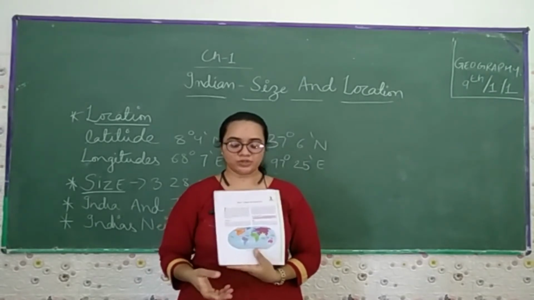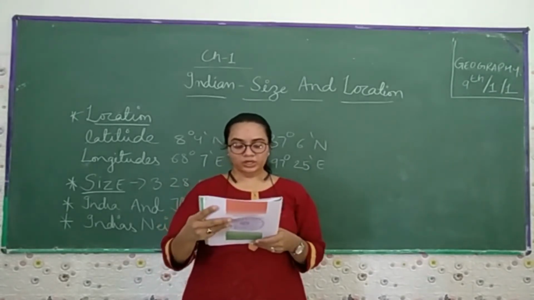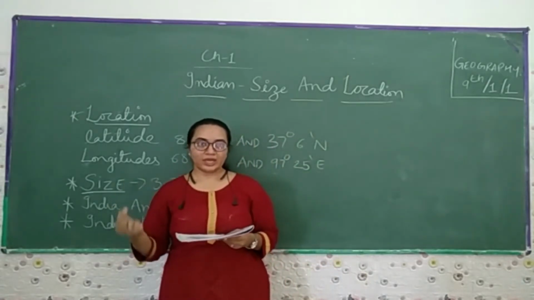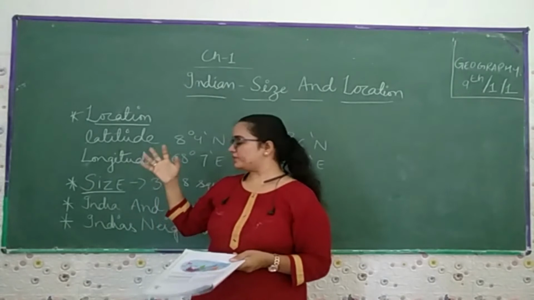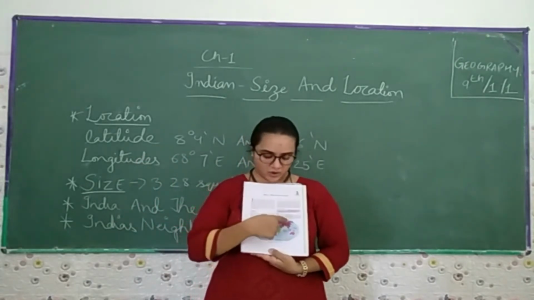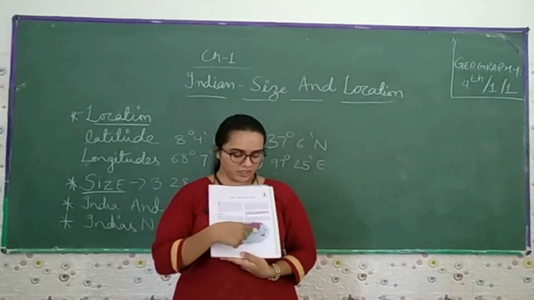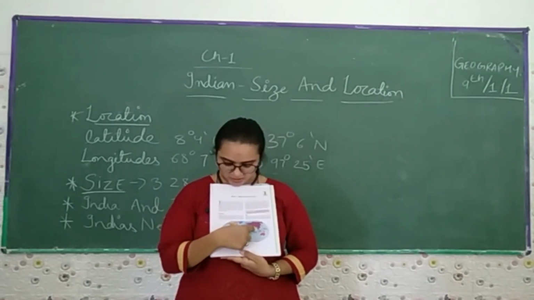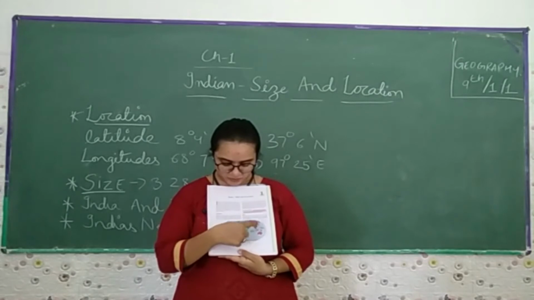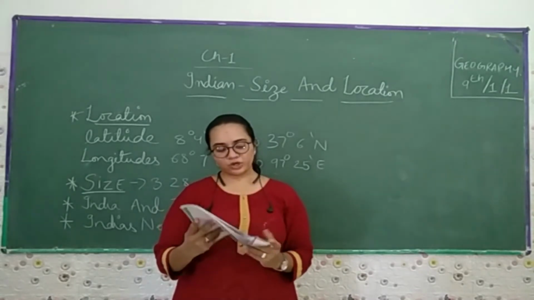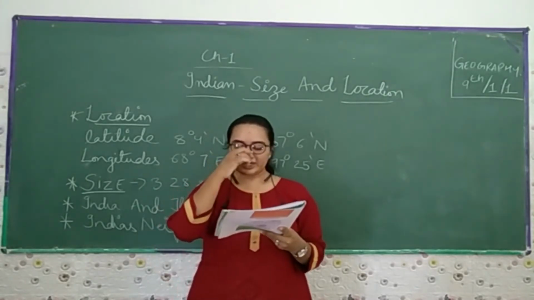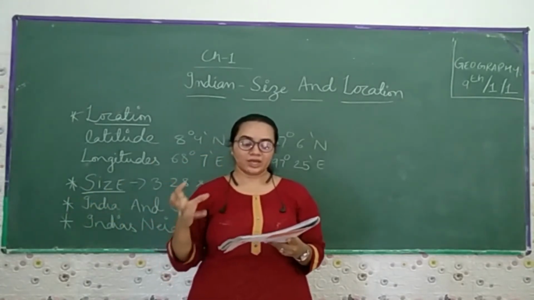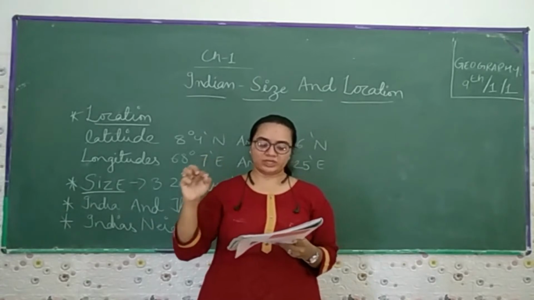This is the latitude. So the mainland extends between the latitudes 8 degree 4 north and 37 degree 6 north, because it lies in the northern direction. You can see India in yellow color, and you can see the degrees there, 37 degree north and 8 degree 4 north. Further, the longitude is at 67 degrees, because it is in the eastern direction, and 97 degree 25 east in this.